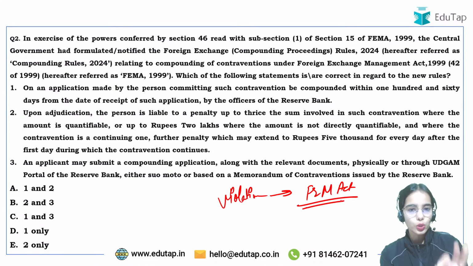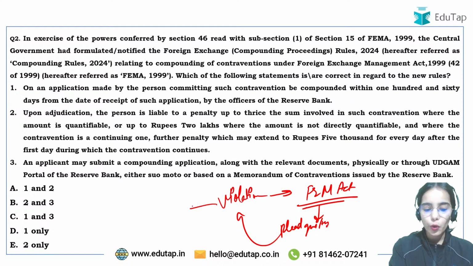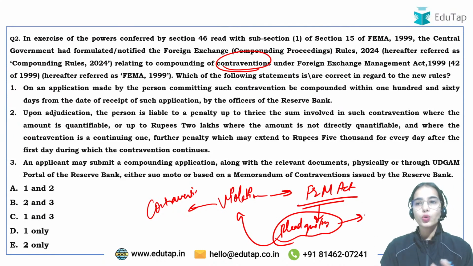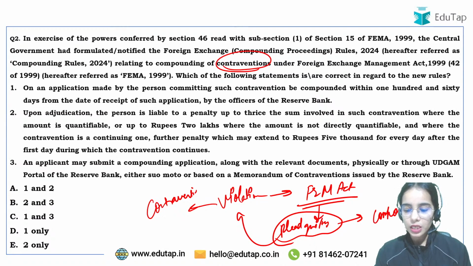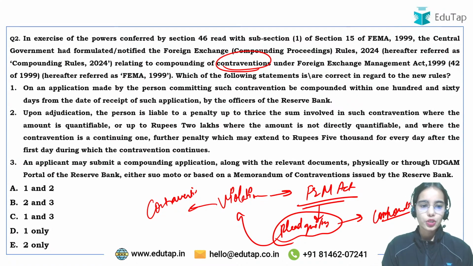So if you are violating the rules of the Foreign Exchange Management Act, and you plead guilty, saying okay, I have done this mistake, and it is a voluntary thing that you are doing, you are voluntarily telling the RBI that I have done this violation and I want to plead guilty. Okay, so the violation is the contravention that you have done. If you are pleading guilty, you are trying to resolve the issue by compounding. So rather than going in front of the adjudicating authority, rather than going through the whole proceedings, you are just pleading guilty, saying I have done this mistake, and kindly resolve this issue. Okay, so this is the idea.